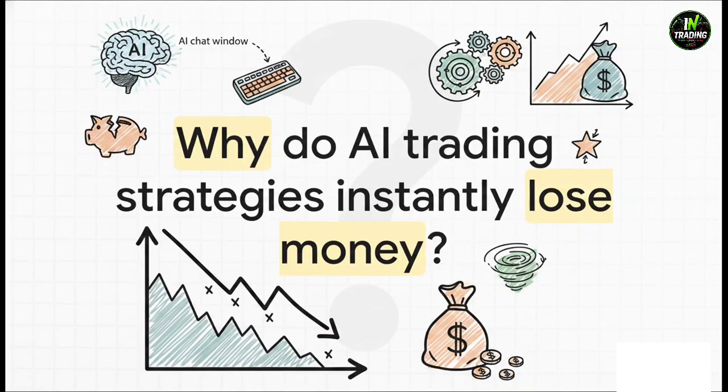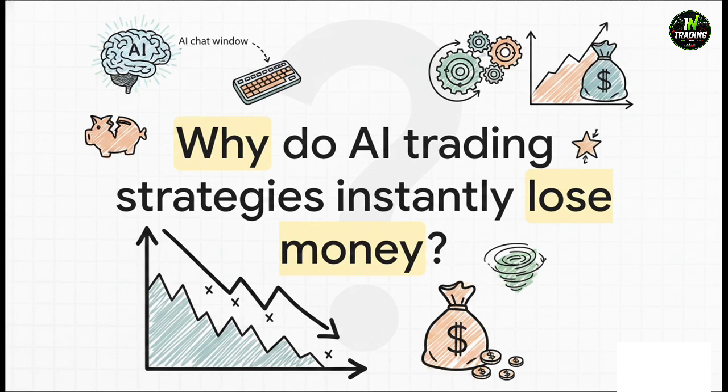Why do most AI trading strategies instantly lose money? Well, if you've ever typed something like, "Give me a profitable trading strategy," into an AI chat window, you probably already know the answer. The illusion of the get-rich-quick AI prompt is incredibly common all over social media right now. But the reality? It's usually just a fast track to a blown account.